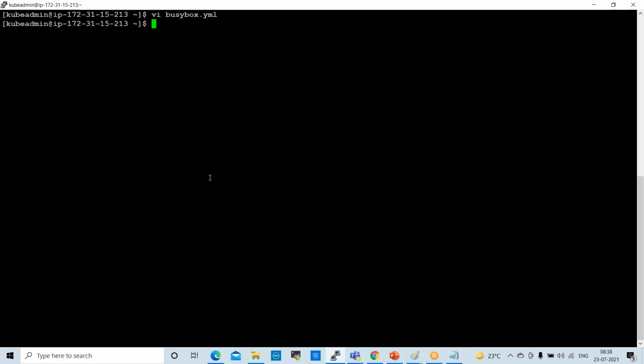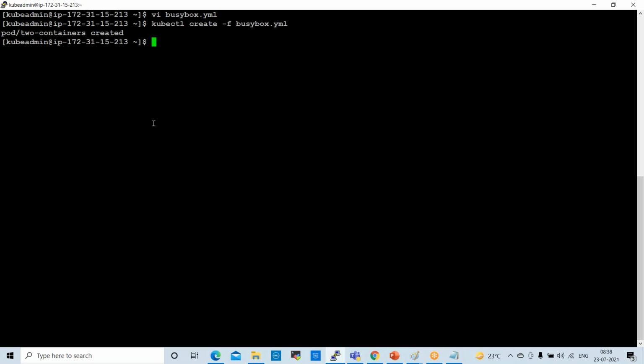So now I want to create the pod. kubectl create -f busybox.yml. -f is the shortcut for file. Now it is created. The pod is created. The two-containers pod is created now, right?